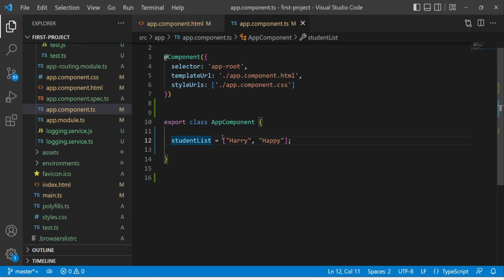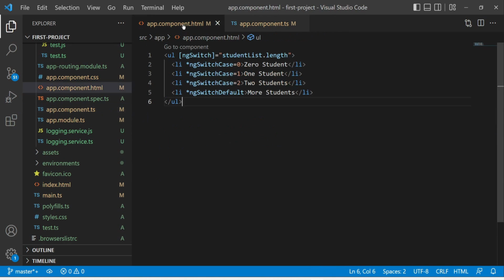See, same as ngFor, here in the app component we have a field array of student list with again 2 students here, Harry and Happy. Now in the HTML we will set the switch case like this. This ngSwitch code will check the student list.length, which is the number of students present in the list.